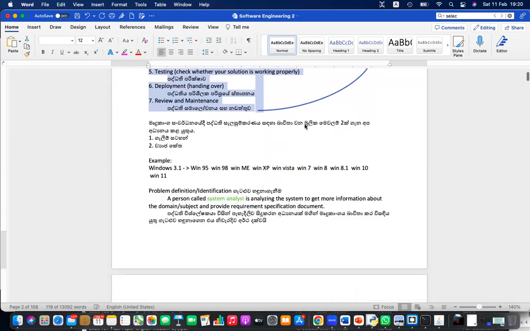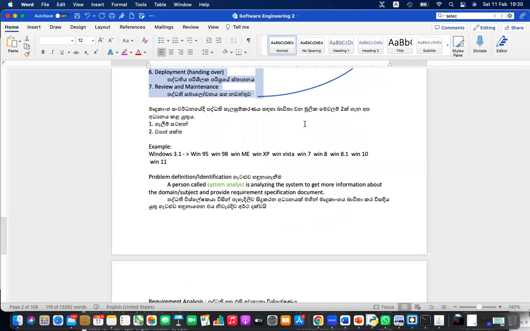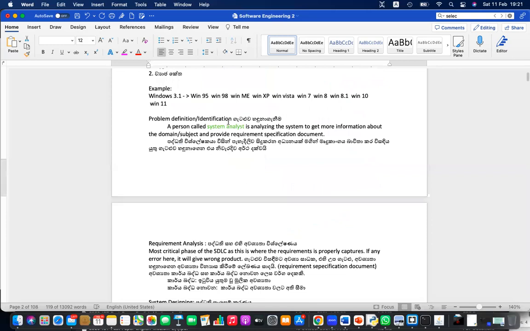Okay, then let's explore these steps very quickly. Problem definition is the place where the system analyst, right? He's the person who do this job. He's the first, actually, he's kind of a very responsible person. Sometimes he's paid more than software engineers because he's transforming the real world or the business problem to a software